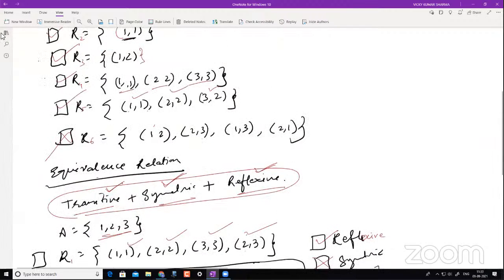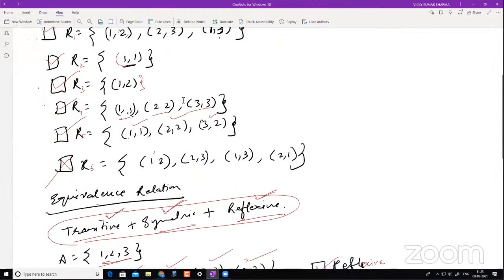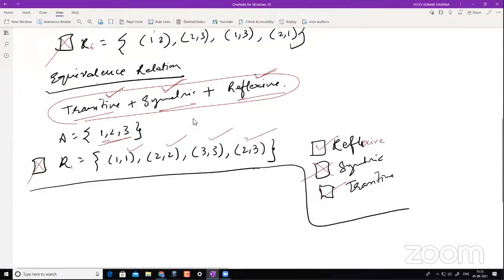Sir, I think this is an equivalence relation or not? This is not. Why? Because this is not symmetric.